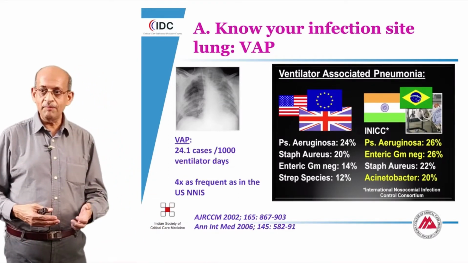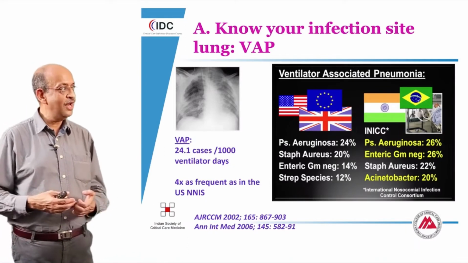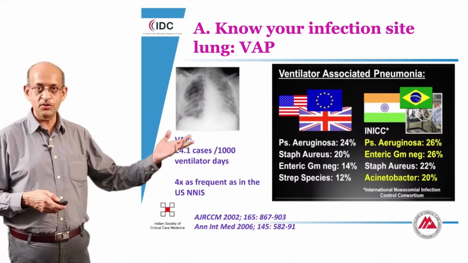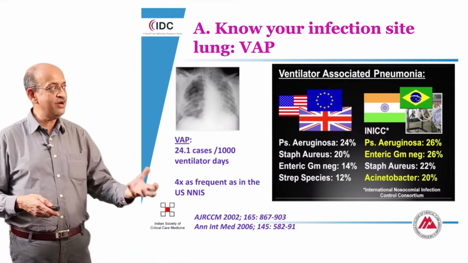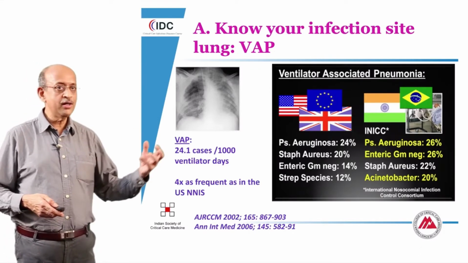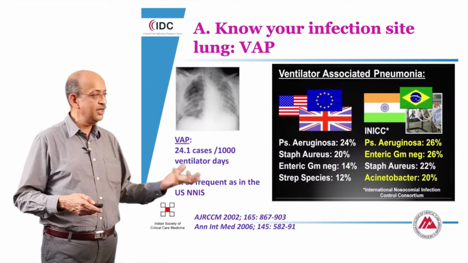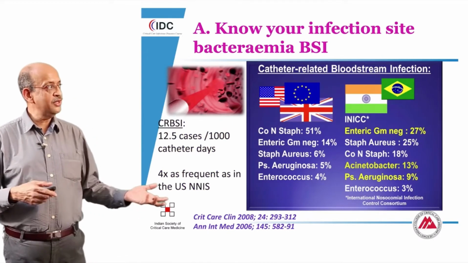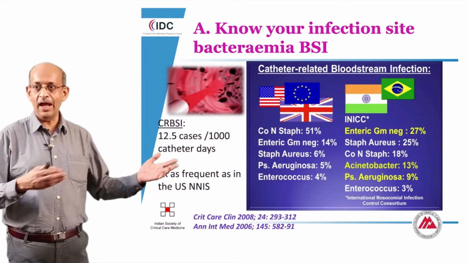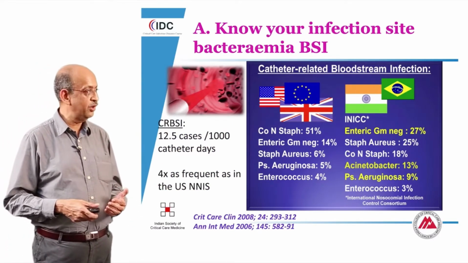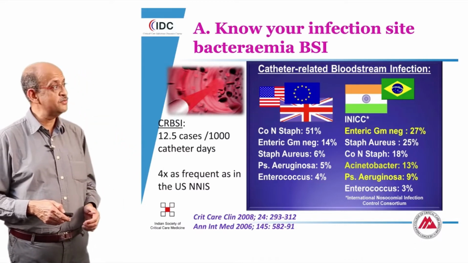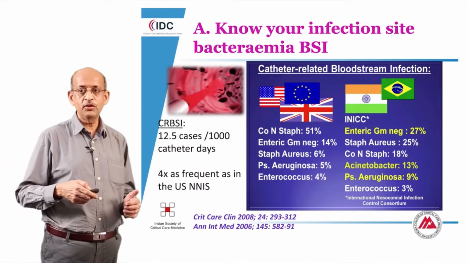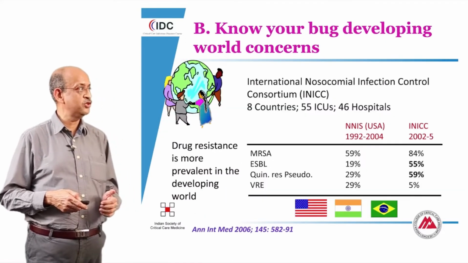The data from the INICC, for instance, will allow us to manage ventilator-associated pneumonia, which is very different in the developing world in comparison to what you would see in the Western world, both in terms of bloodstream infection and in terms of the ventilator-associated pneumonia. So knowledge of these organisms genuinely makes a difference in the way in which you will treat these patients.